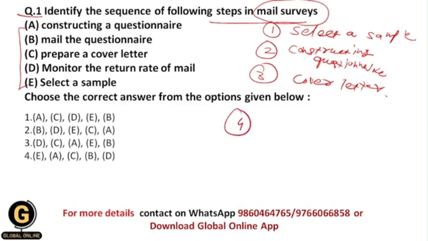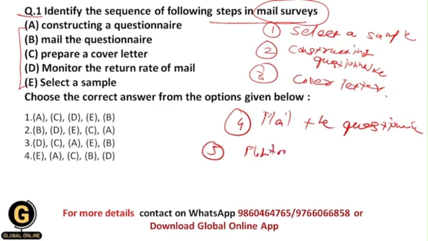Then your fourth step should be to mail the questionnaire to the participants, and your last step should be to monitor the return rate of the mail. It means that you follow up on your response rate from the participants and the non-participants as well. You provide more information to the non-participants so that they will participate in the survey and provide you the responses. So students, the correct answer for this question should be 4.